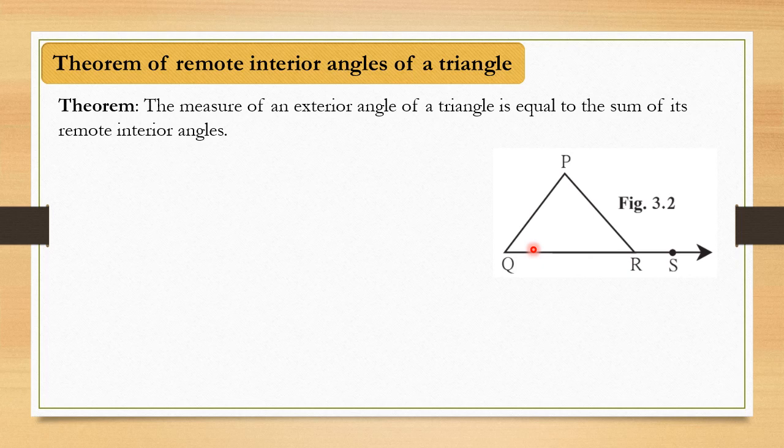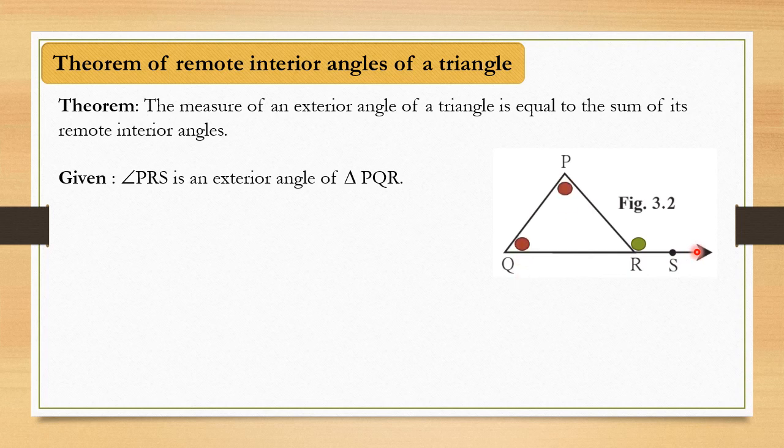So from this statement we are going to prove that this whole big angle, the exterior angle, is equal to the sum of these remote interior angles. You have to add these two angles and that sum will be equal to this exterior angle. So in given, this is the exterior angle, the green color dot which has appeared. So in given you have to write down angle PRS, this green color dot, is an exterior angle of triangle PQR. That thing you have to write down.